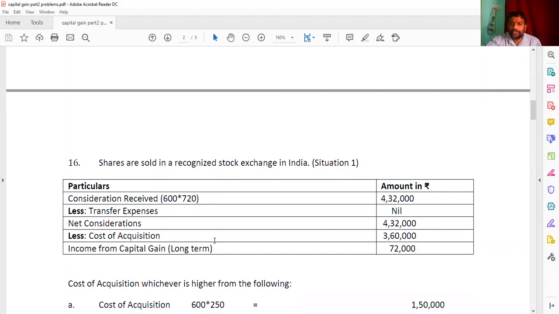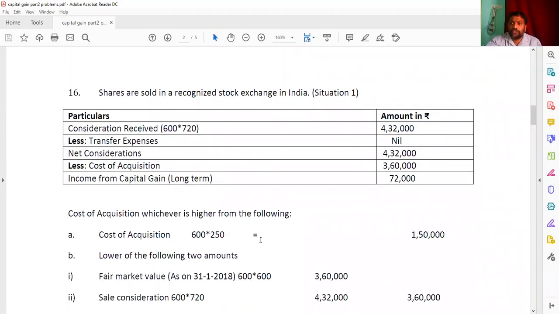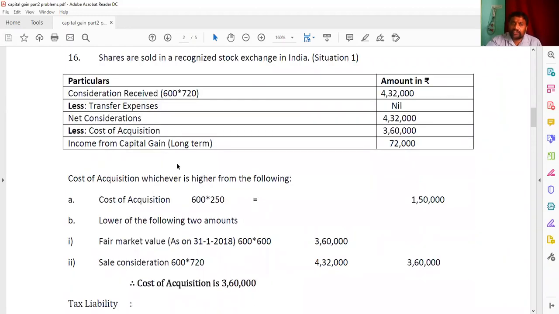So then we need to make the cost of acquisition. Just now I said it is going to be done in 2 steps. First, look at here. The cost of acquisition is whichever is higher from the following. That is, A will be compared with the B. And A is the cost of acquisition, 600 shares, and he has purchased at a price of 250. So 600 into 250, you are getting here 1,50,000. This is the cost of the shares.